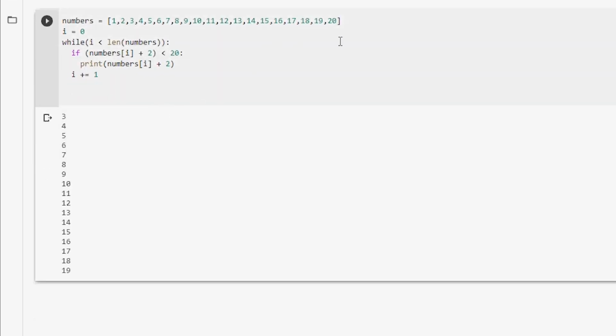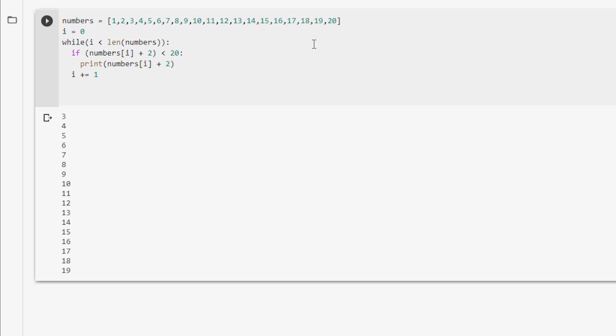So it actually didn't add 2 to 19 and 20. Why? Well, because if you add 2 to 19, it's going to be 21, right? And that is greater than 20. If you add 2 to 20, it's going to be 22, and that, of course, is also greater than 20. So that's why the last number it added to and printed was 18.